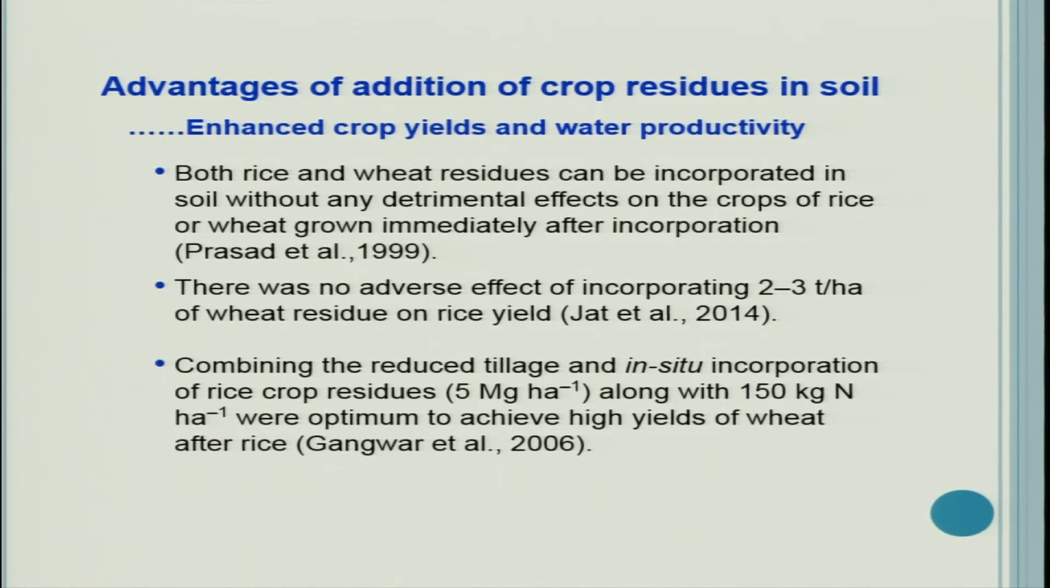Combining the reduced tillage and in situ incorporation of rice crop residues at the rate of 5 tons per hectare along with 150 kg nitrogen per hectare were optimum to achieve high yields of wheat after rice. So you can see combined use of crop residues and fertilizer nitrogen is a better option, and this is of course part of the INM or integrated nutrient management.